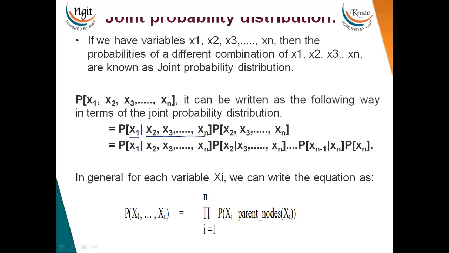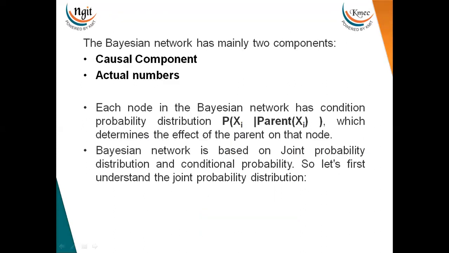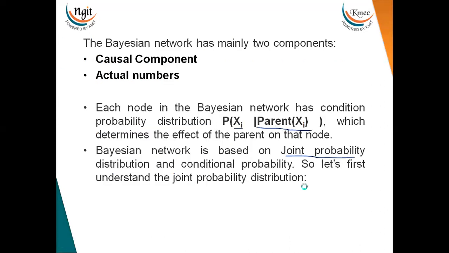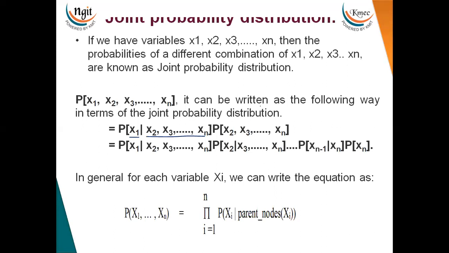Okay, based on the levels. Now, C's parent. Who is the parent of C here? D. Then D's parent is what? A. Means how many levels am I considering here? Two levels. Okay, so that is what? More than one parent is possible for any node.